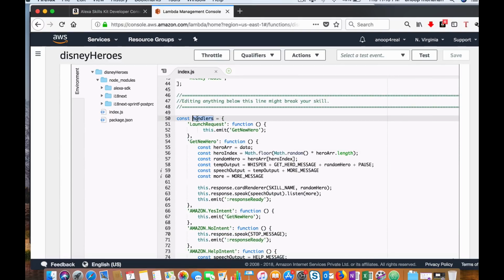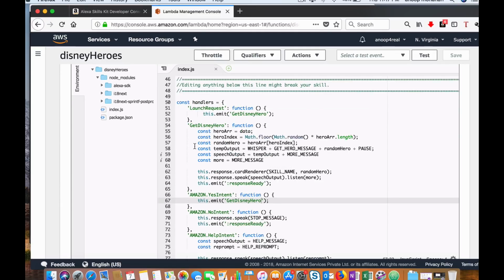Now we come to the intent handlers. Whenever a user opens up your skill, the first method which will be triggered is a launch request. In the launch request, I am going to call the get Disney hero function.